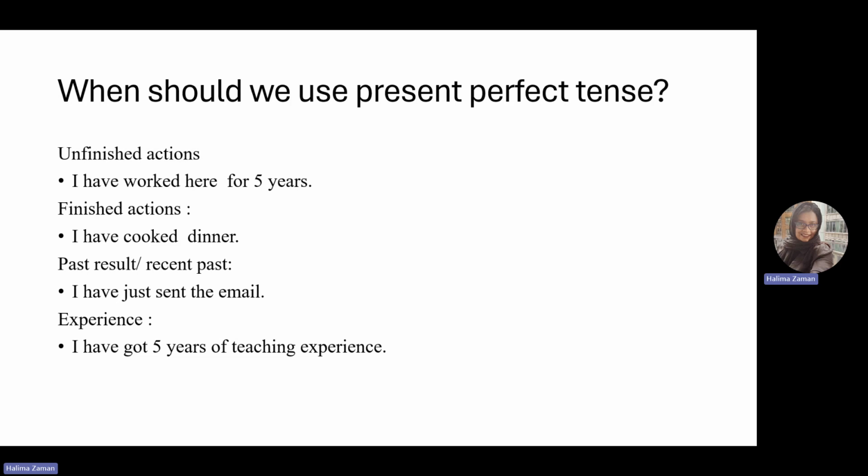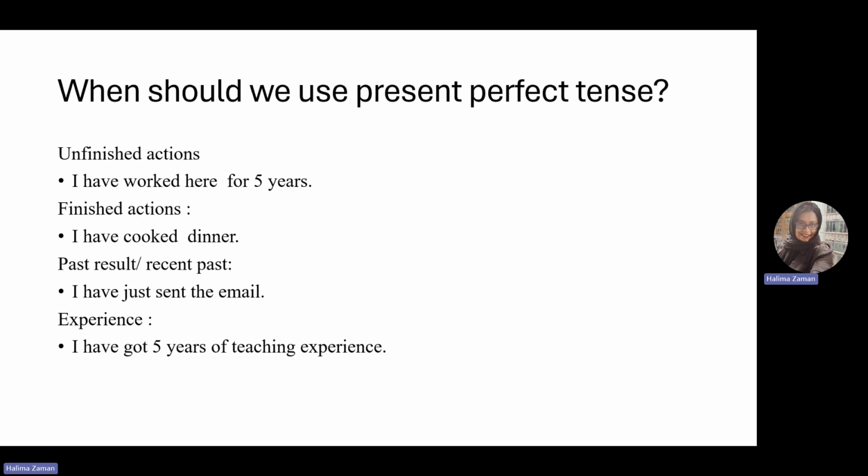First of all, we can use present perfect tense for unfinished actions. For example, I have worked here for 5 years. When I say I have worked here for 5 years, that means I started working here 5 years ago and still I'm working. So it's not done. It's an unfinished action for me. So I'm going to use present perfect tense.